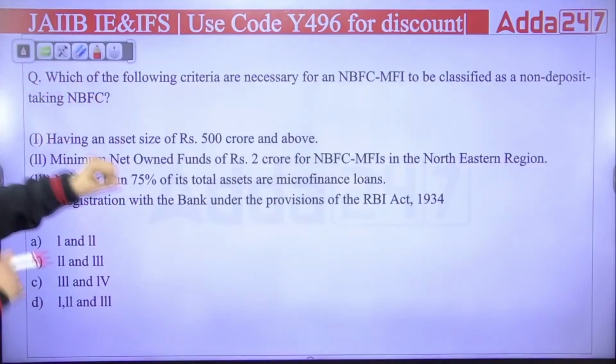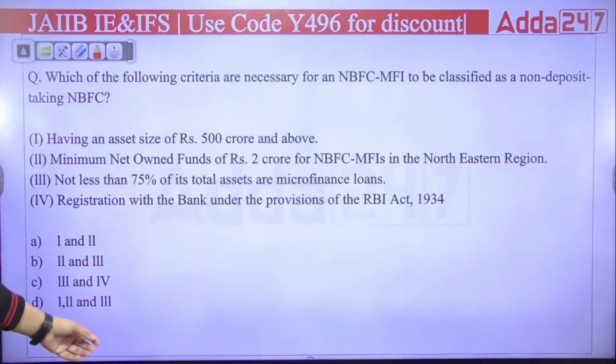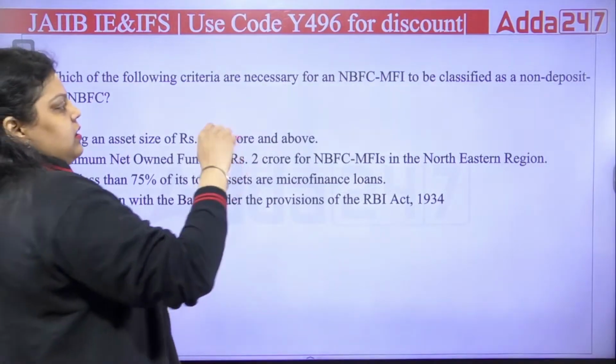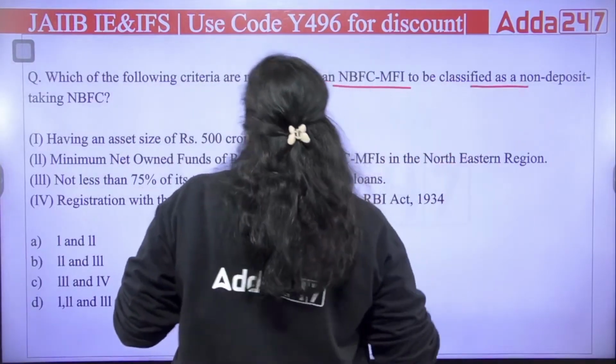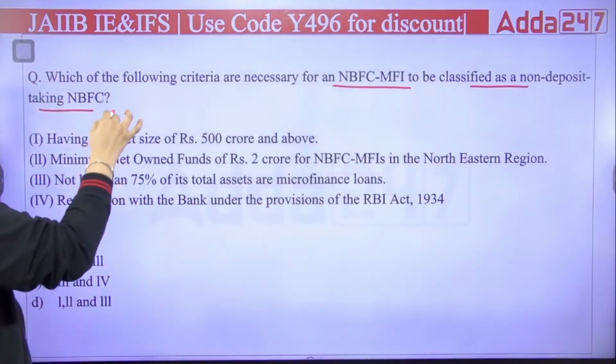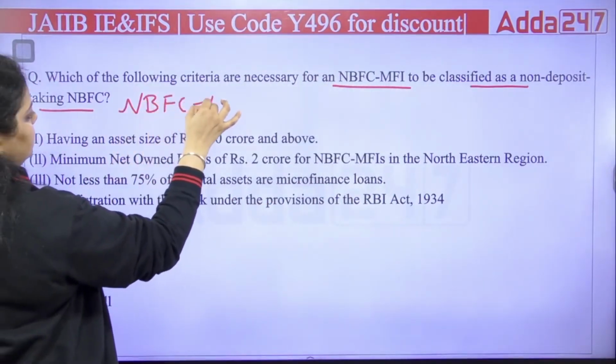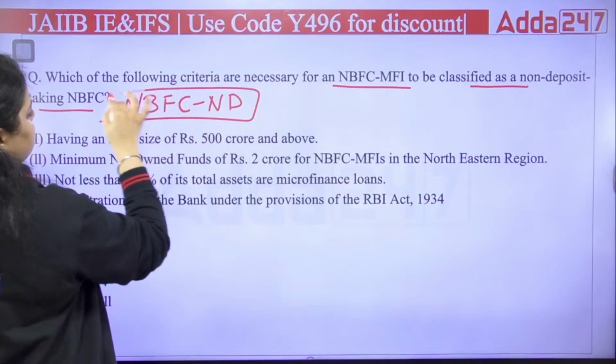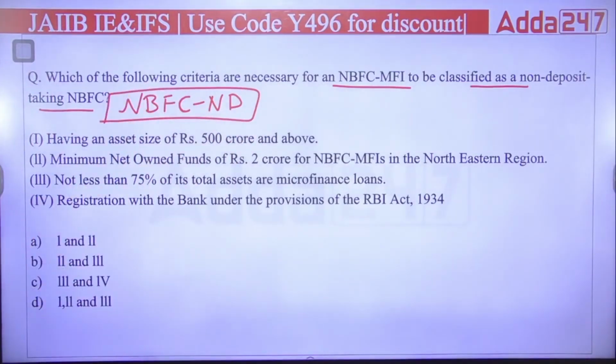Next, which of the following criteria are necessary for an NBFC MFI to be classified as a non-deposit taking NBFC? They can also be written as NBFC-ND, non-deposit taking NBFC. Let me know which of the following will be correct. A, B, C or D?